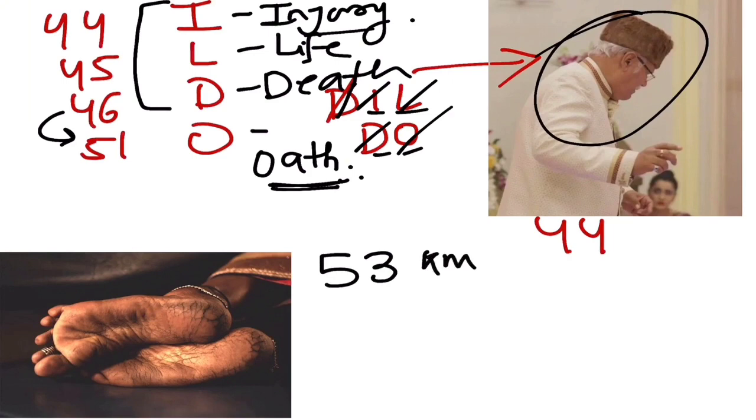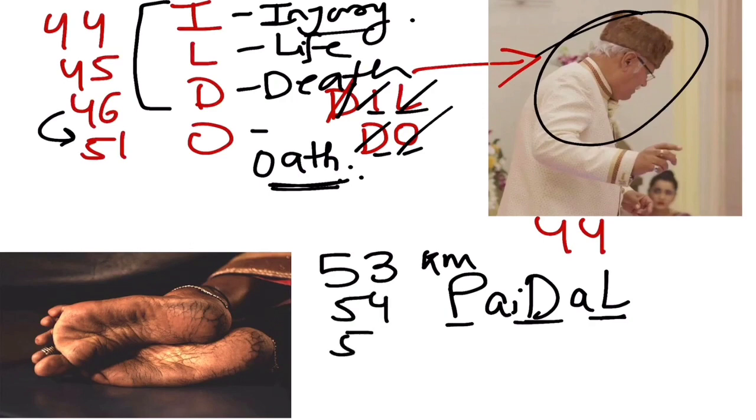Means if we say in Hindi, she walked 53 kilometers on foot, so it's paidal. Okay, so even if you say paidal, the three letters which are more dominant are PDL, and then write in sequence 53, 54, 55. So she walked 53 kilometers and stopped after reaching 55. So that's how you can remember.